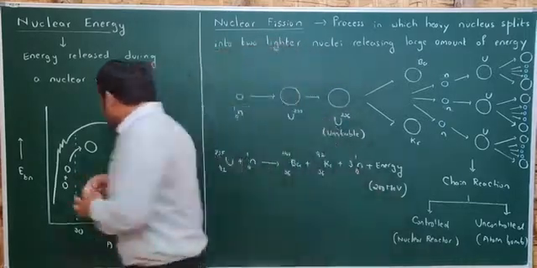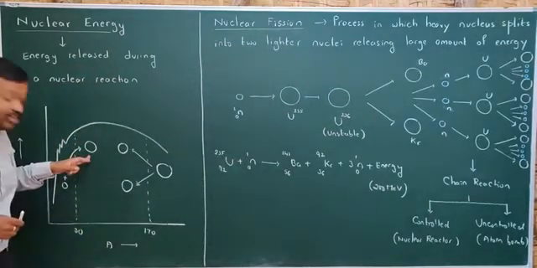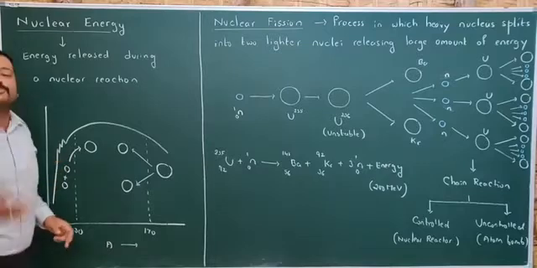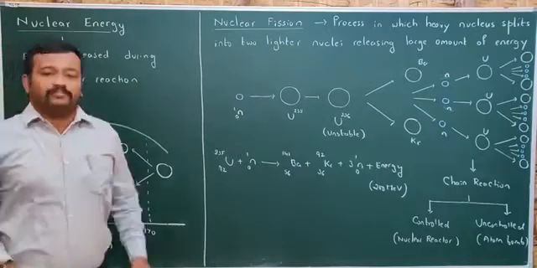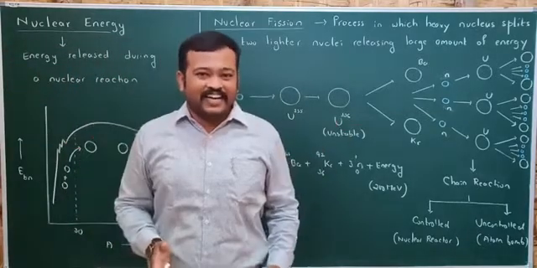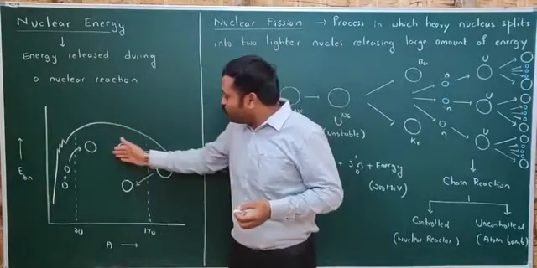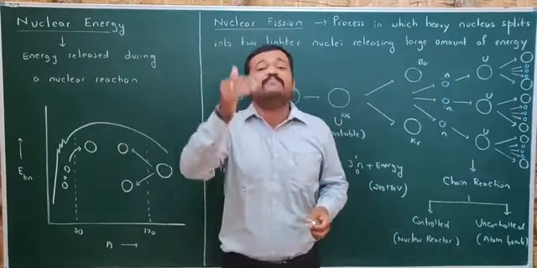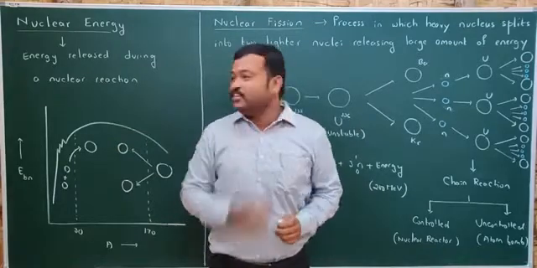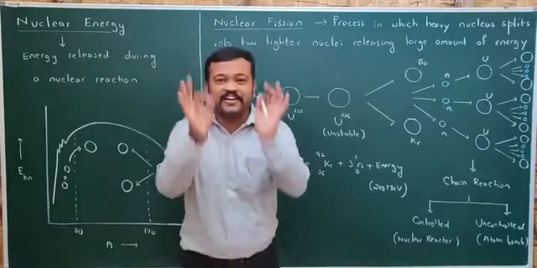Similarly, 2 lighter nuclei combine to form a heavier nucleus, and this nucleus will be more stable compared to these 2 nuclei, and this process is called nuclear fusion. And in these 2 processes, a large amount of energy is released, because a nucleus with less binding energy converts into a nucleus with a high binding energy, and in this process energy is released, and that energy is called nuclear energy. And we'll be understanding about these 2 in detail now.